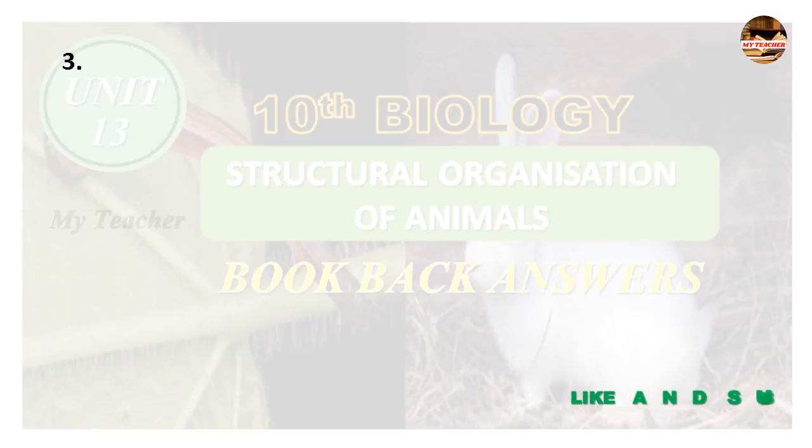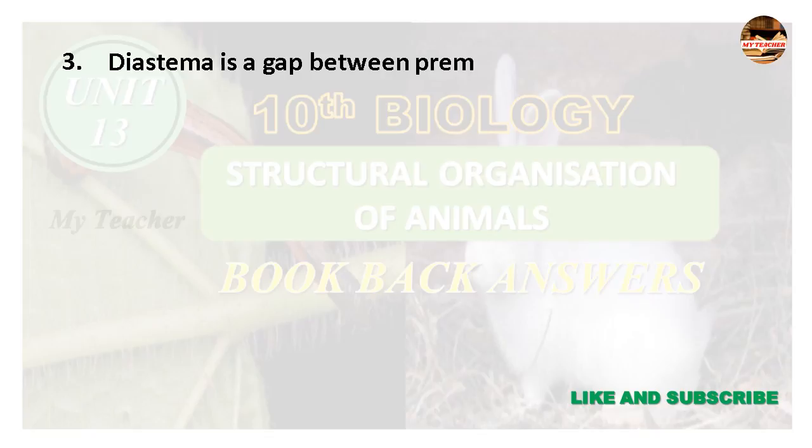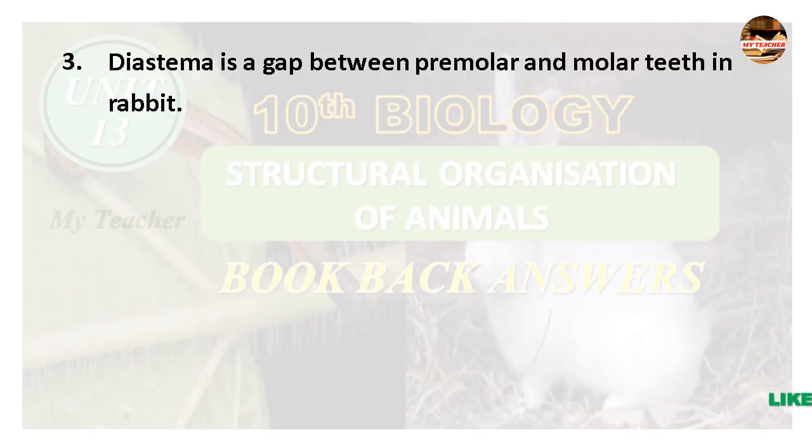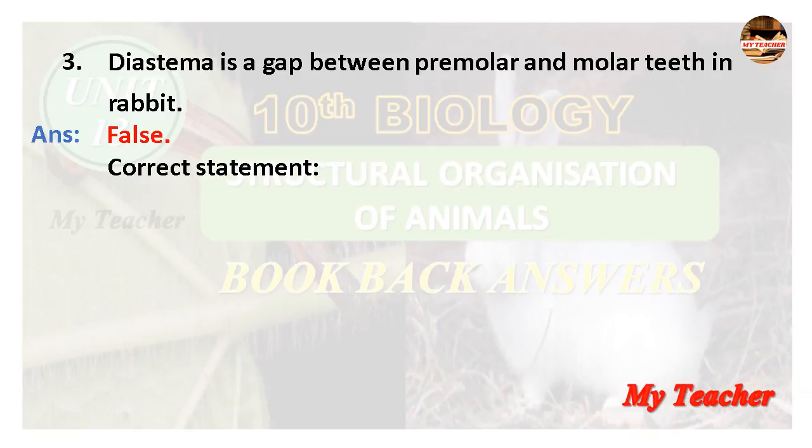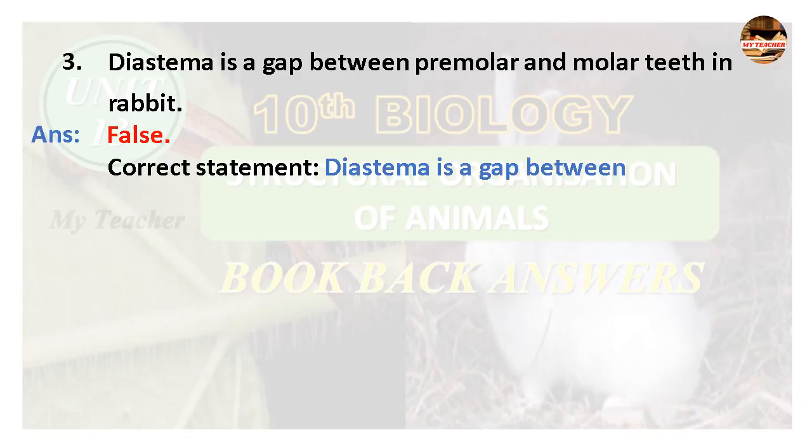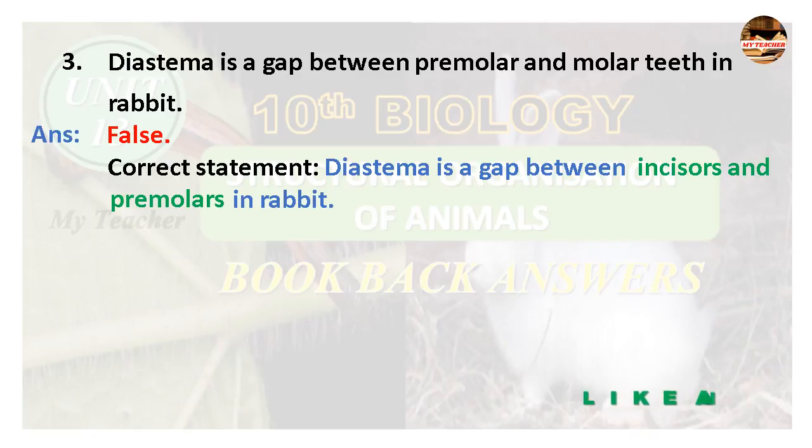Third question, diastema is a gap between premolar and molar teeth in rabbit. Answer false. Correct statement. Diastema is a gap between incisors and premolars in rabbit.